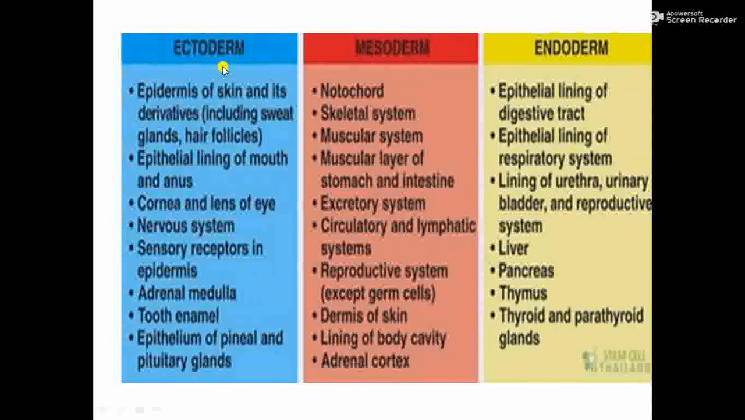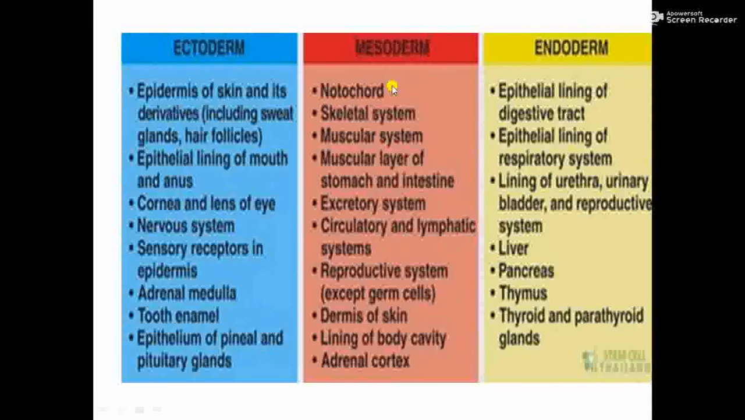Okay, here is the list. Ectoderm is the outer layer. So the epidermis of skin and its derivatives, sweat glands, follicles. Skin is developed from ectoderm. Then the epithelial lining of the mouth and anus, epithelium being a tissue, is formed by ectoderm. Then the cornea and lens of the eye, nervous system, sensory receptors in epidermis, adrenal medulla, an endocrine gland, then tooth enamel, and epithelium of the pineal and pituitary glands. Whatever you can remember, just learn that ectoderm, mesoderm and endoderm develop into organs. So these are some of the organs developed from the ectoderm.